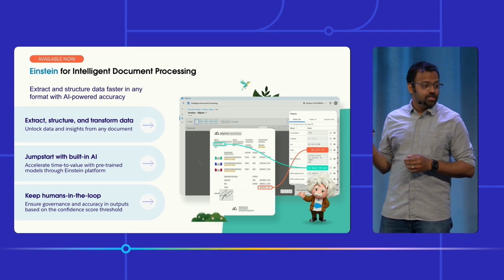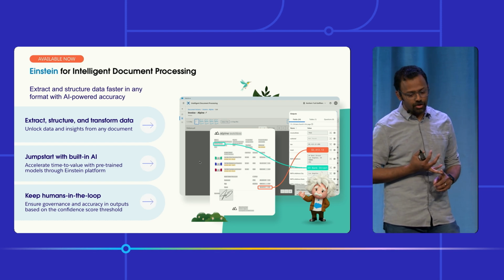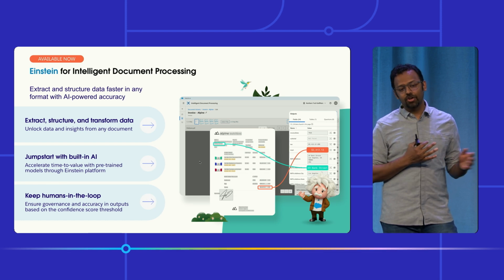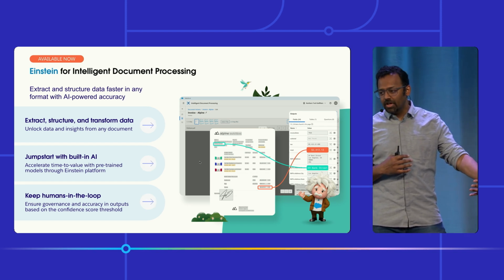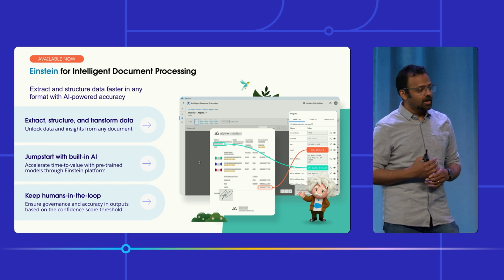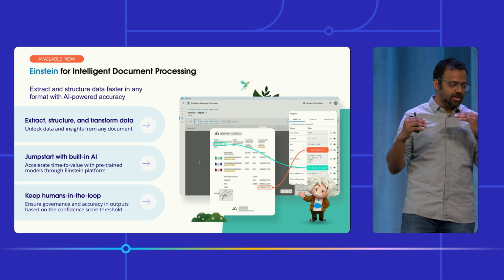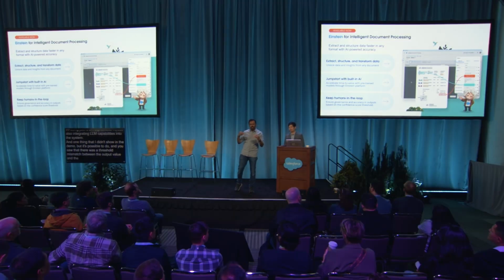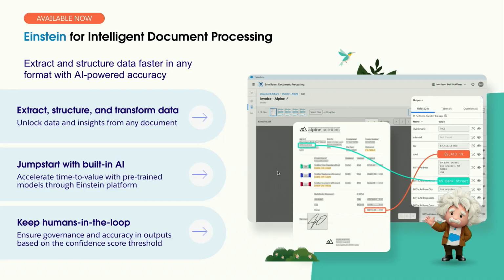This feature that you saw in the demo is actually available today. You can extract and transform your data out of your documents. We have been on a journey of evolving the backend capabilities from using just OCR capabilities to also integrating LLM capabilities into the system. And one thing that I didn't show in the demo, but it's possible to do, and you saw that there was a threshold mismatch between the output value and the threshold that we had set. We have a human-in-the-loop process where you can go and look at tasks that need to be manually corrected or changed or confirmed before the result can be actually used in a certain automation.